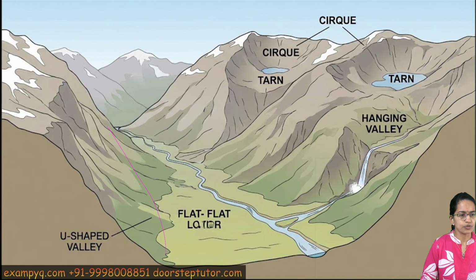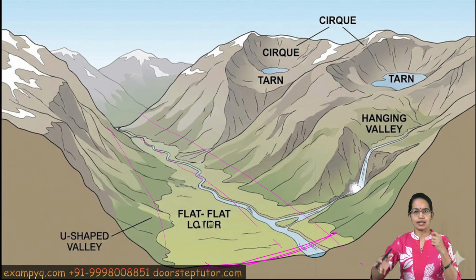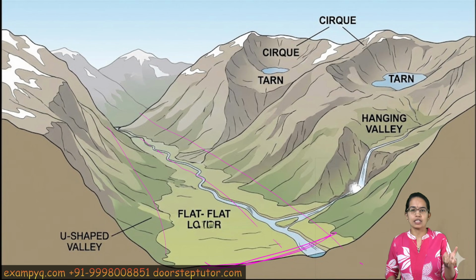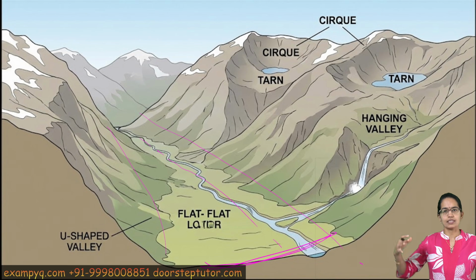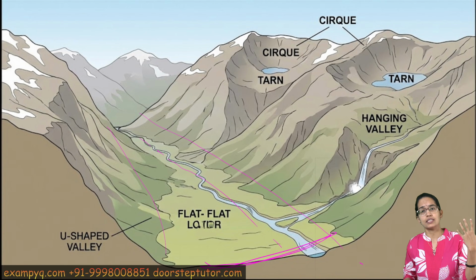Now when the glacier flows through, on the edges it would be the lateral moraines. In the middle it would be the medial moraine, and at the end it would be the terminal moraine as it is moving, and this whole region where that glacier flows through would see the formation of the U-shaped valley. Now again, the lake formations would occur in the form of cirque, tarn, the small size or the big size, and when two or more glaciers combine together, there would be formation of hanging valleys that could be beautifully seen in the glacial region. So those are some of the landform activities in the glacier area.